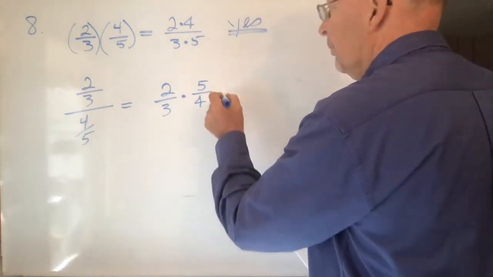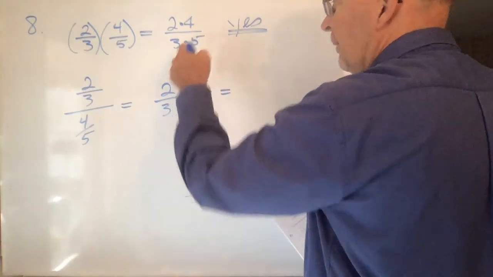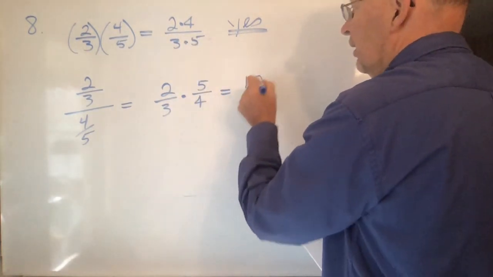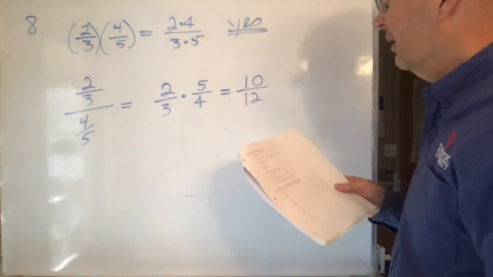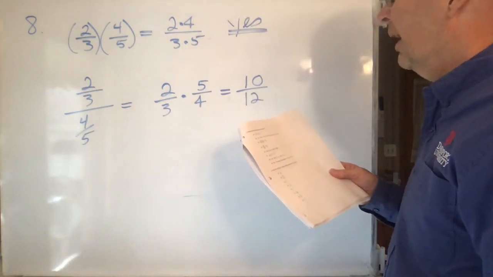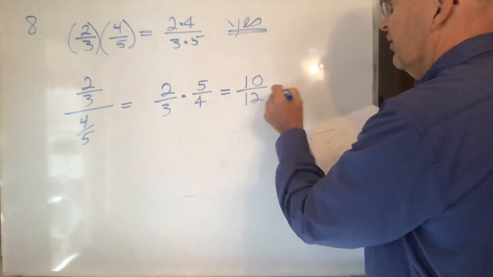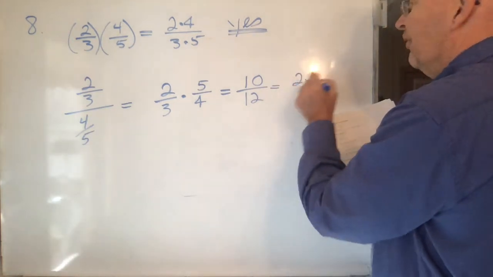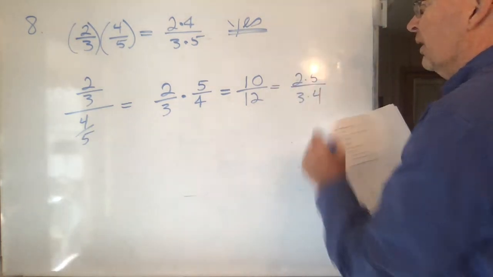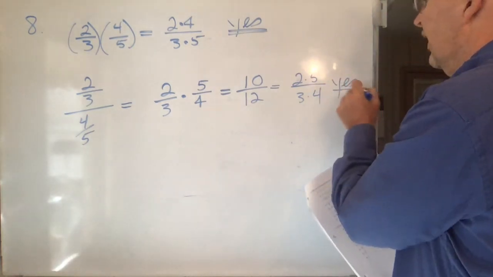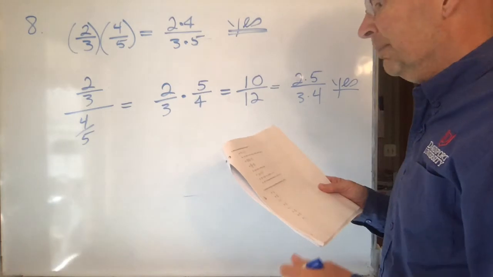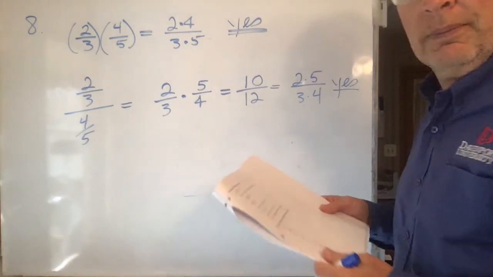And then once we flipped it over, we've done the same thing we did here. We're going to get 10 on top and 12 on the bottom, or the way it's written is 2 times 5 over 3 times 4. Is that correct? And the answer is yes. That's the way you divide fractions. Okay? So that one's good.